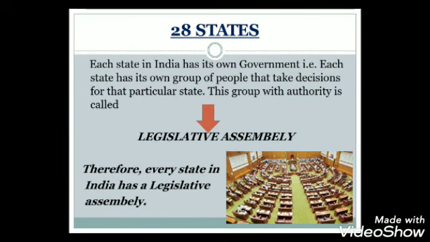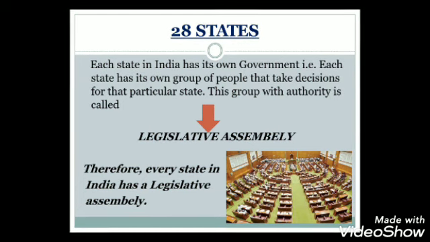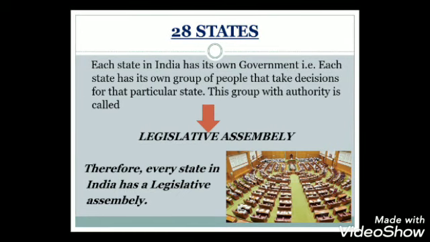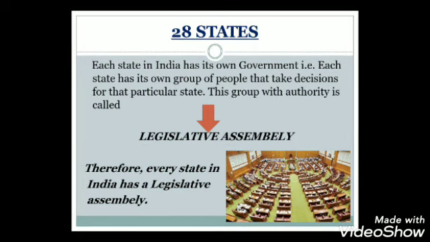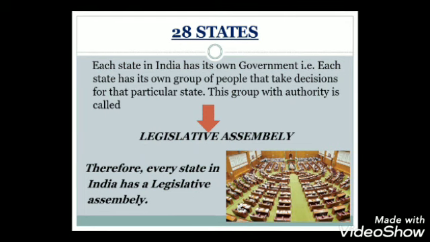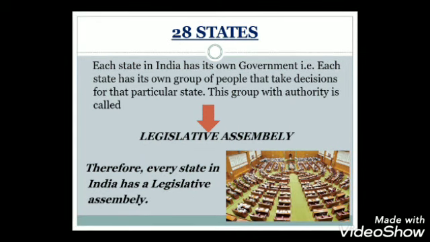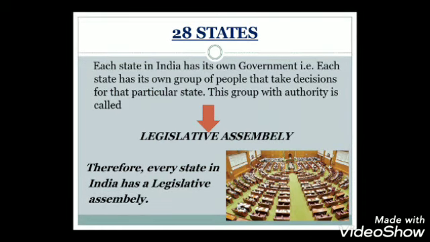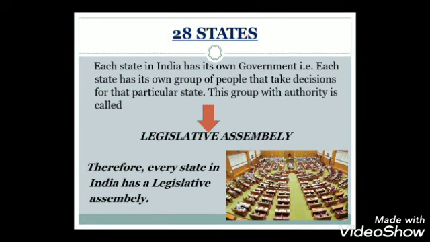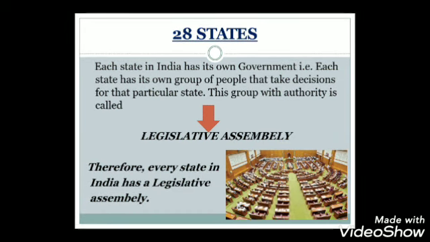Now, this group is called the state government, and the state government consists of an assembly of people. That assembly is called the legislative assembly. Clear? So, the legislative assembly is a group of people that takes decisions for a particular state. For example, Haryana has its own legislative assembly, Delhi has its own legislative assembly, and Madhya Pradesh has its own legislative assembly. So, the legislative assembly is a group of people that represents the government of that state.